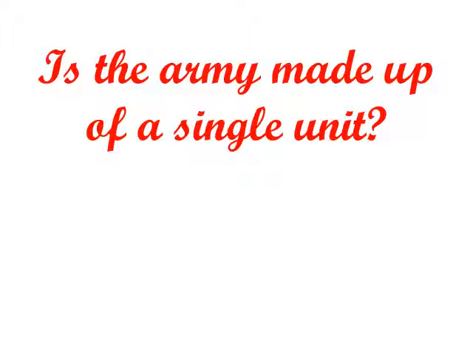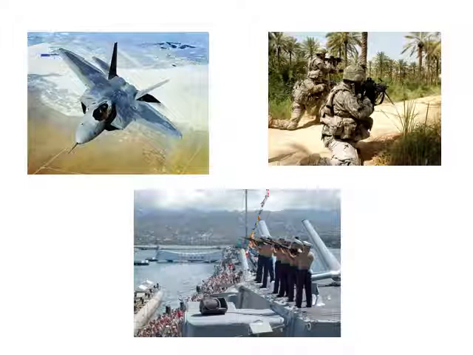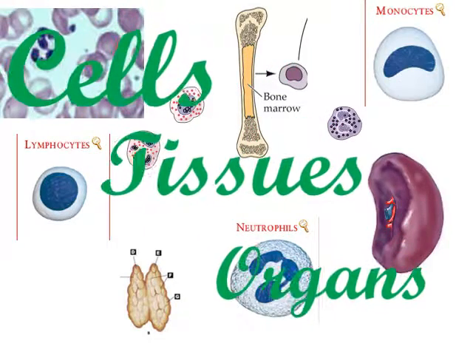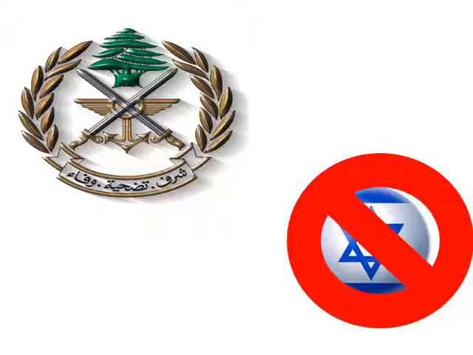Is the army made up of one single cell or one single unit? If you see here, we have airplanes, for example, helicopters, F-16, for example. We have terrestrial forces, and we have those that are used to protect us from the sea, from the land, and others. So the immune system is mainly composed of different types of cells. The parts of the immune system, we have lymphocytes, we have monocytes, we have neutrophils, and others. So these are the cells, the tissues, the organs that are responsible for our immunity.